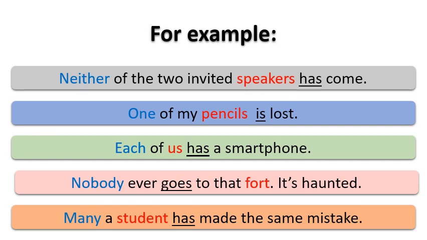As you can see, the words which are highlighted with red color, they all are subjects. But in this case, we will ignore the subject, whether the subject is in plural or singular form. We just have to focus on the words like either, neither, each, everyone, many. If they are used in the sentences, then we will use singular verb.